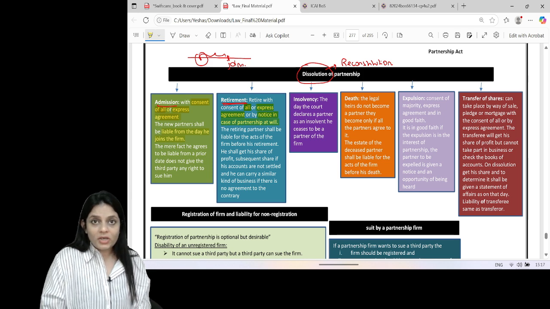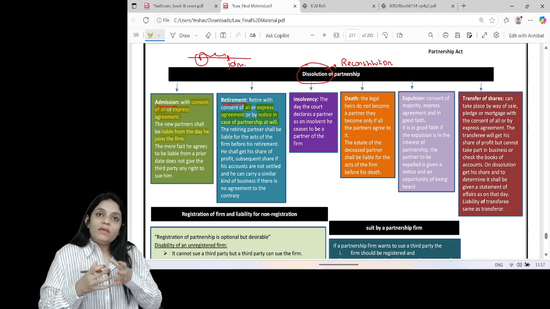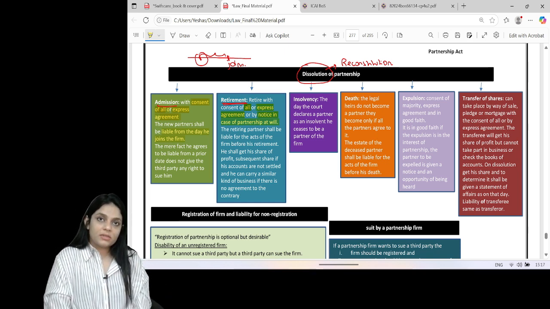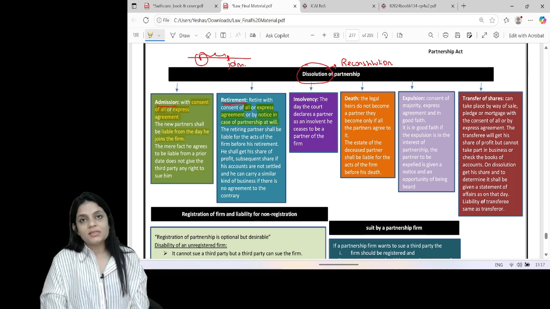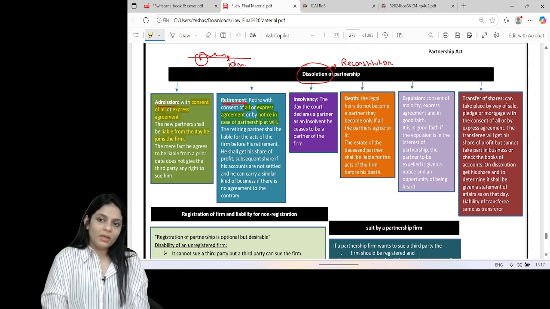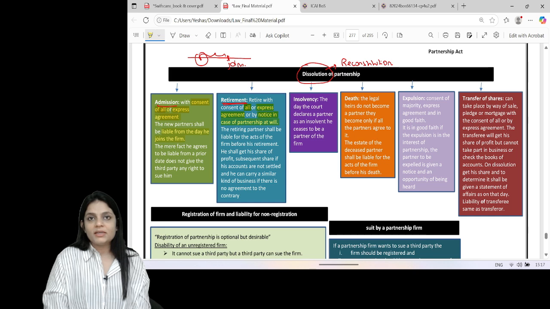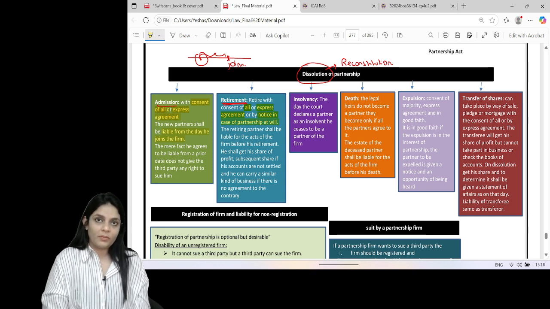Or in such a case, he will get a subsequent share of profits. When he retires, can he carry on the same business as that of the firm? Yes, he can carry on the same business as that of the firm if the agreement does not stop him. If the agreement says you cannot carry on the same business, then he cannot. Otherwise, he can if the agreement does not stop him.